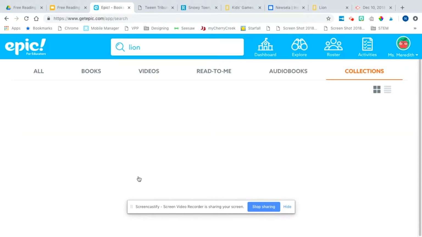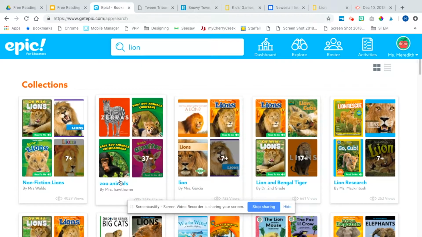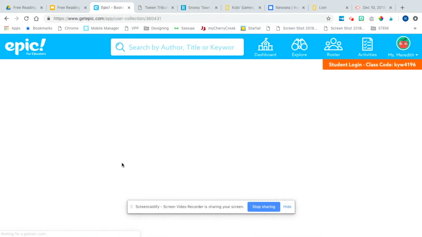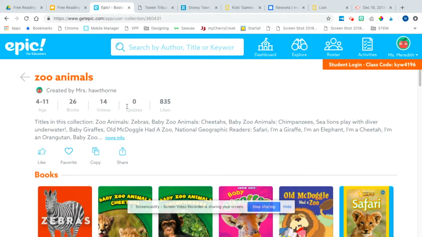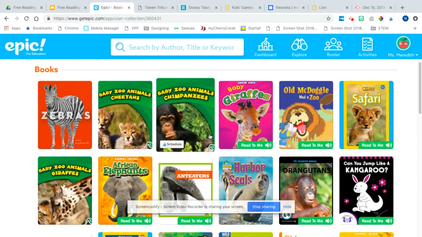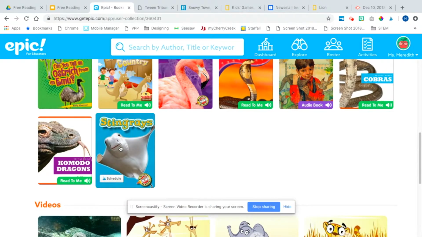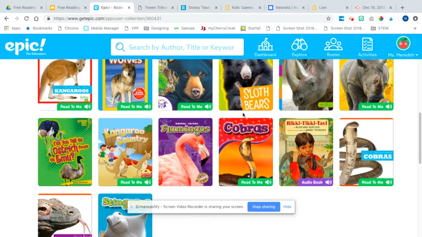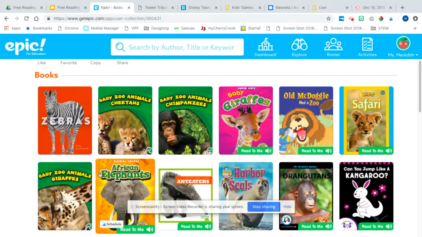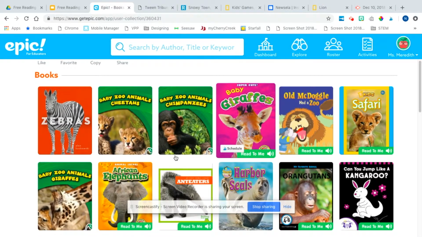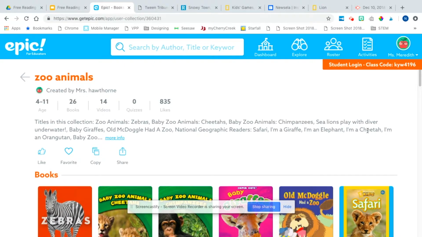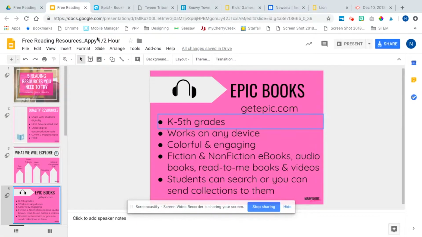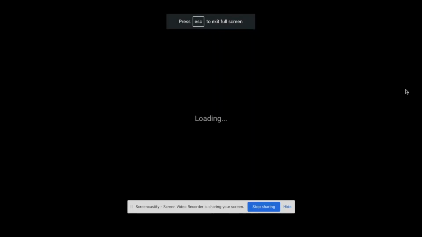Collections are like a stack of books. The majority of them are created by teachers. So this is where they were doing zoo animals. She sent this stack of books for kids to help them save time. That is really creepy. Help them save time in their research. So just a snapshot. If you have more questions, let me know about this one. But that's just a snapshot of what you would see and what kids would see.